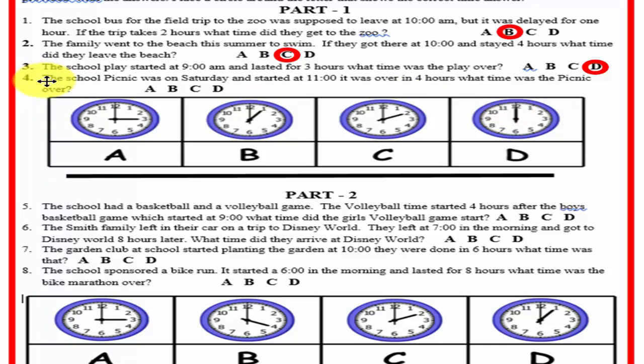And number 4, the school picnic was on a Saturday and started at 11 o'clock. It was over in 4 hours. What time was the picnic over? Well, there's only one left, so we know the answer has to be letter A. However, we started at 11 o'clock, as it says, and there's 4 hours, so we have 1, 2, 3, 4. So it's over at 3 o'clock.